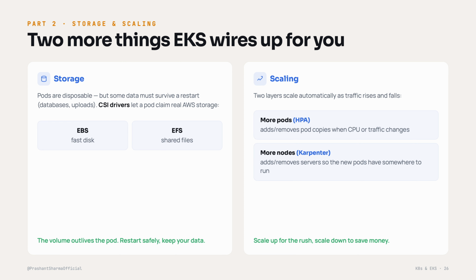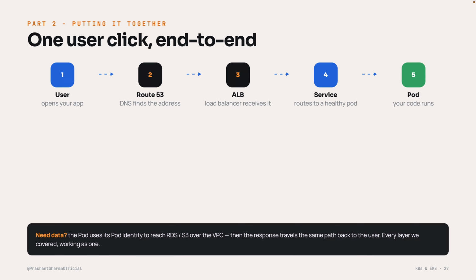Automatic on both ends. Alright, let's reward all this learning by following one single user click all the way through using each and every piece we have built. So this is where it all connects. Step 1, a user opens your app.